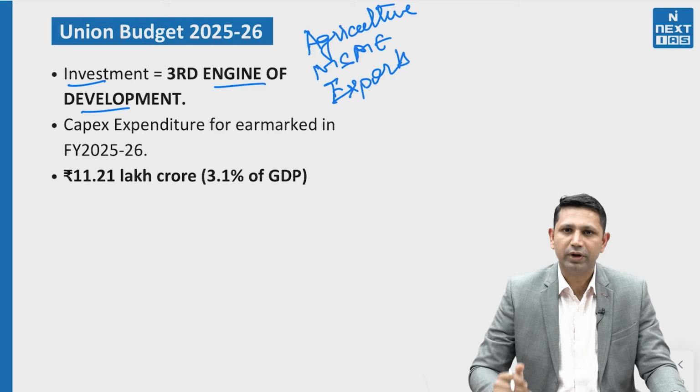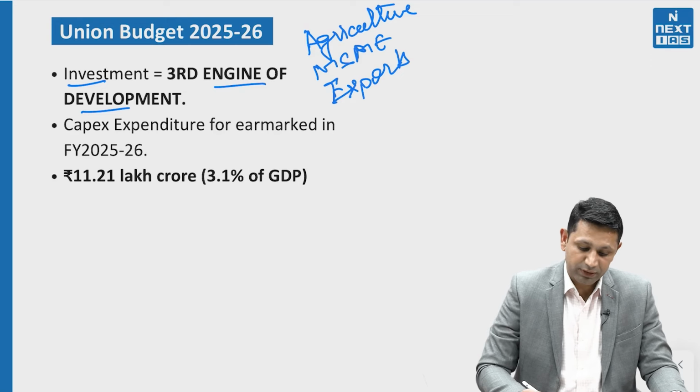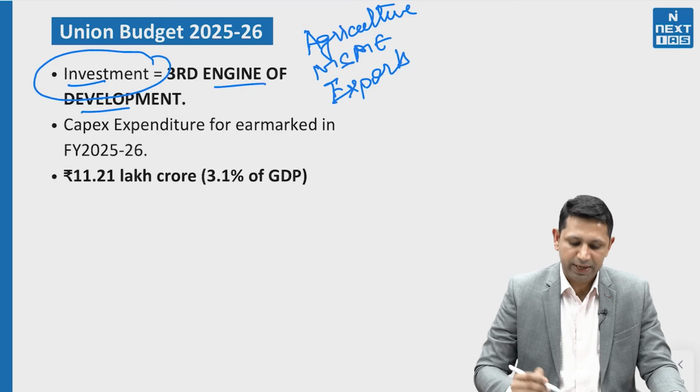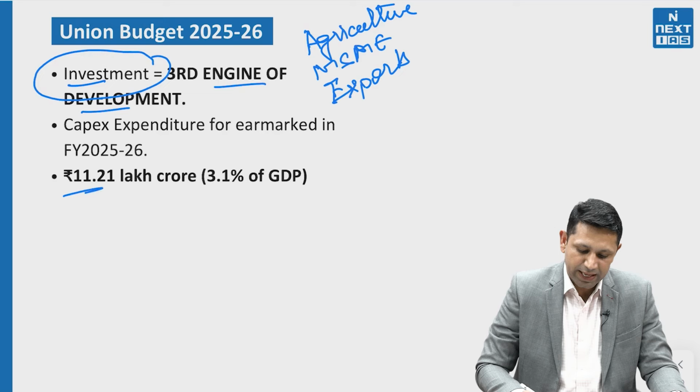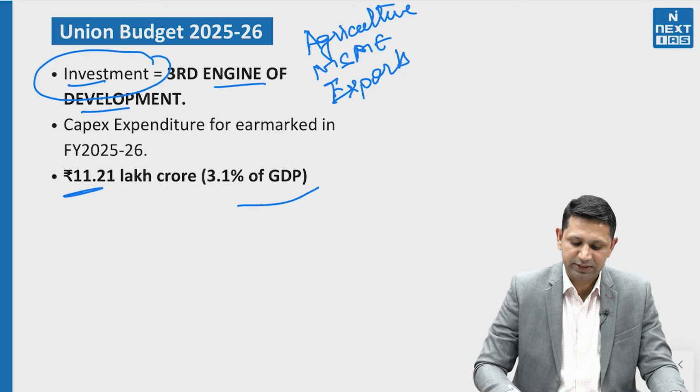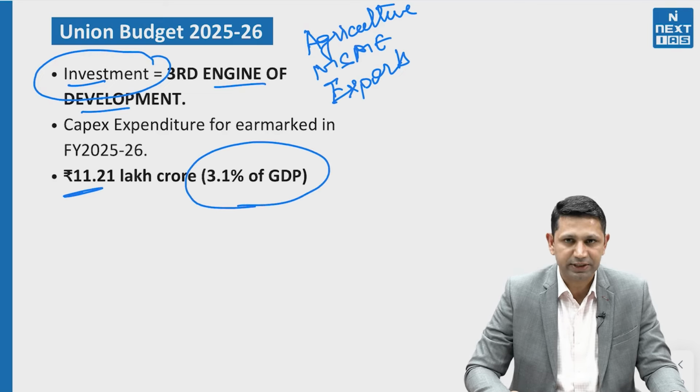So these are the four engines that have been identified by the budget as the engines of growth. For investment, the capex expenditure for this year will be 11.21 lakh crores, that is 3.1% of the GDP.